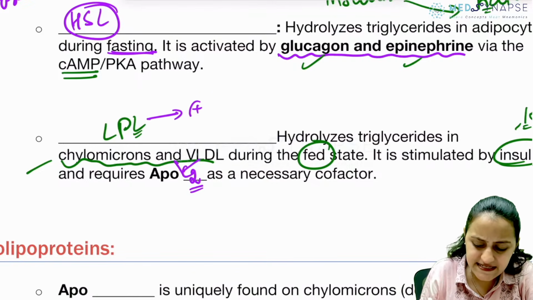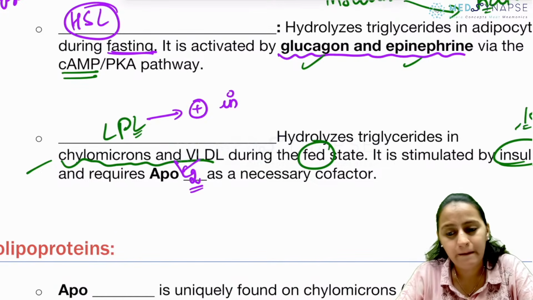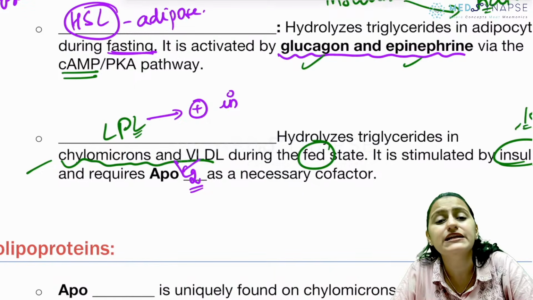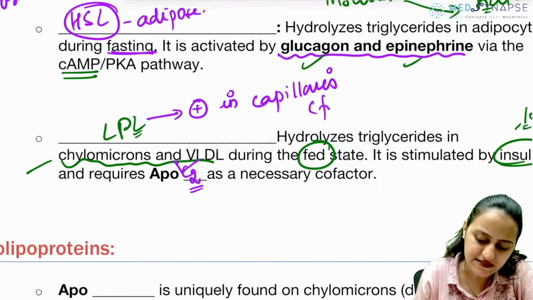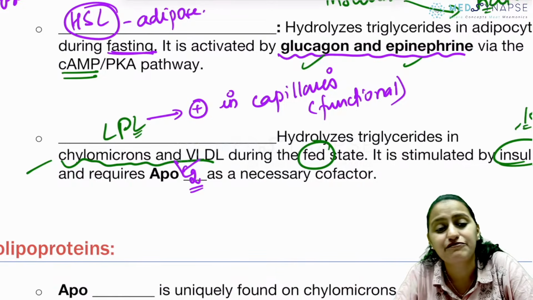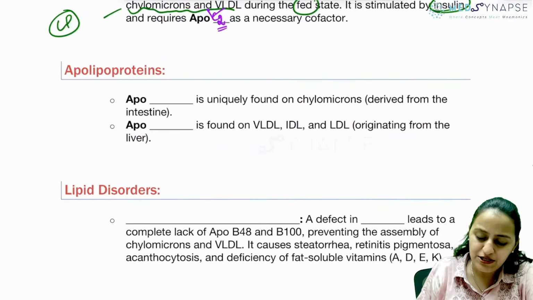And where is this lipoprotein lipase enzyme present? Is it present in the adipose tissue? HSL is present in the adipose tissue. Where is lipoprotein lipase functional? In the blood, in the capillaries. That is why it is called a functional enzyme, active in the blood itself, not in any tissue, but in the capillaries. Okay. Going to the next one.